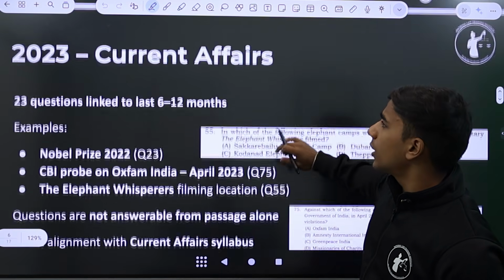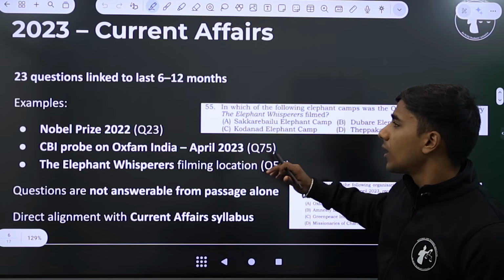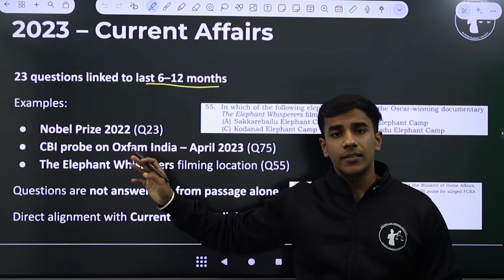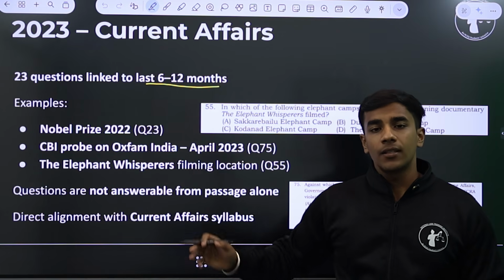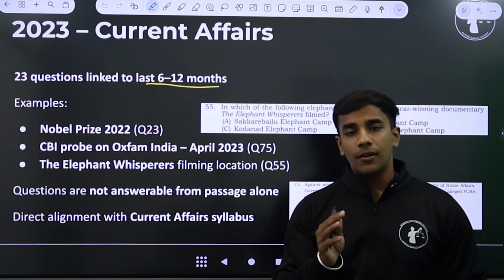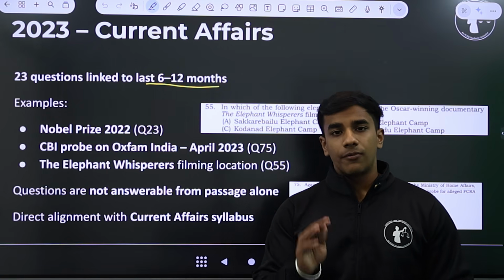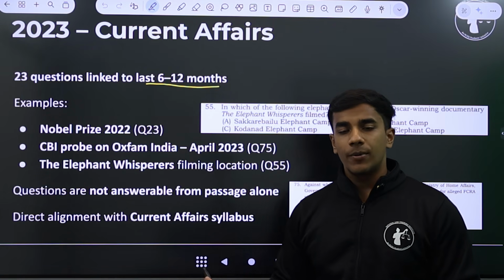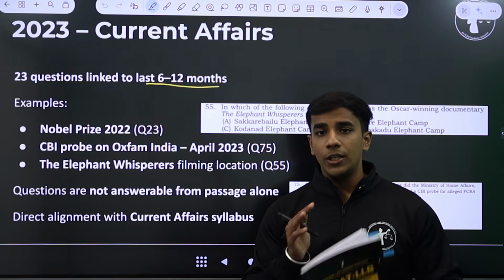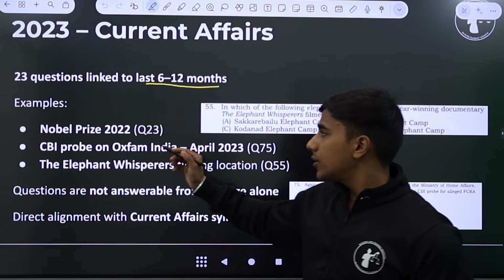Now let's move on to the current affairs section of 2023. 23 questions were linked to the last 6 to 12 months. So this gives us an idea for NLSAT 26. What we have been suggesting to NLTI students is you need to know current affairs from May 25 onwards till April 26. These are the months that are non-negotiable for you and you have to work on that.